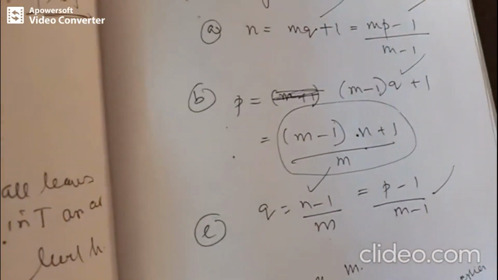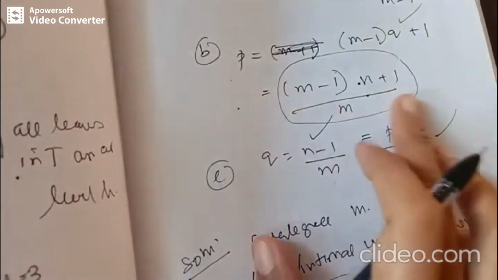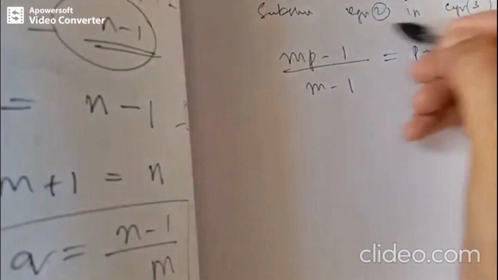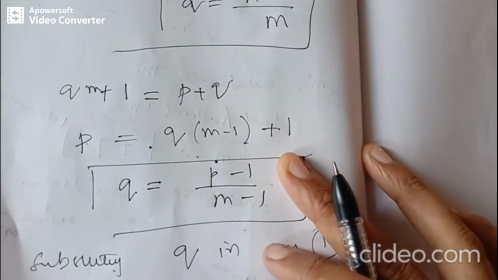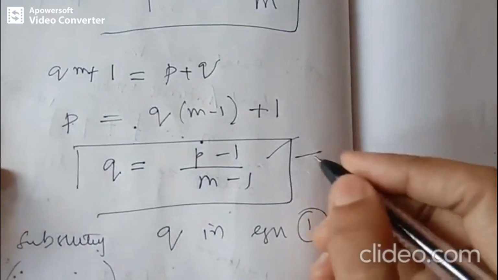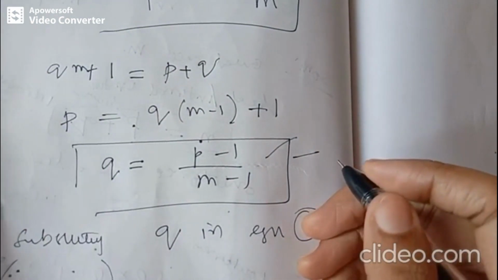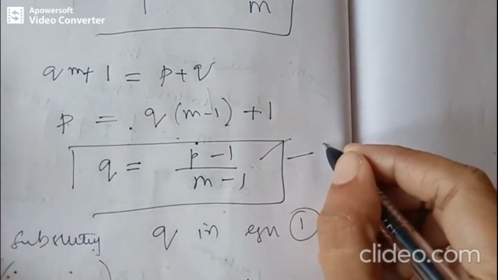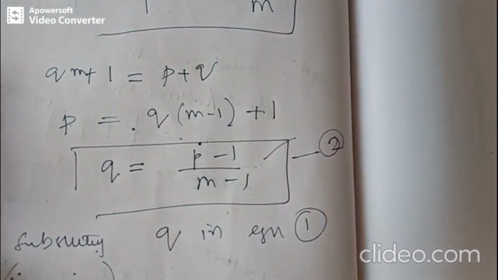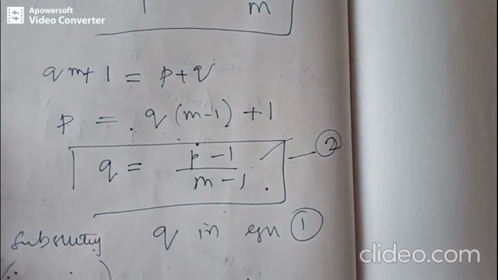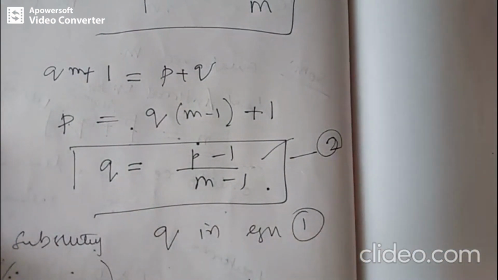What we are supposed to get is m, n and p terms, but n is not there, so we are not going to substitute this equation. Instead, I'll rename this as equation 2 rather than this one. We are going to substitute this equation in equation 3.